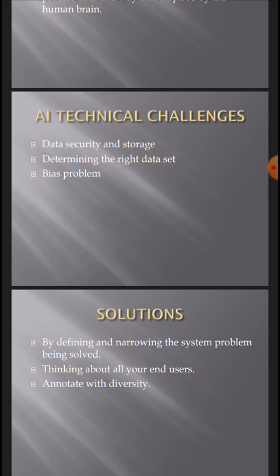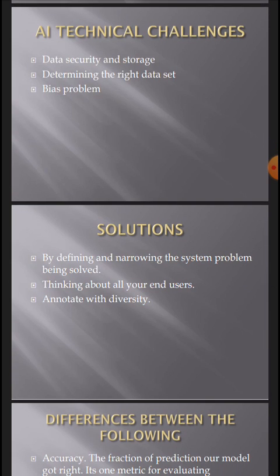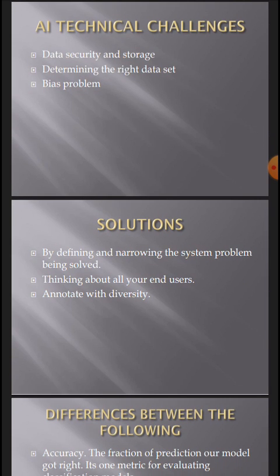Solutions: the system will be defining and narrowing the problem or the book. If the book is 1,000 pages, maybe the system will be able to at least shorten it a bit. Also thinking about all our end users, those who would like to listen to romantic, scientific, or adventure books, all are sorted. Annotated with diversity, our system will be able to deliver accurate results. If you want adventure, the system brings adventure, not romantic.